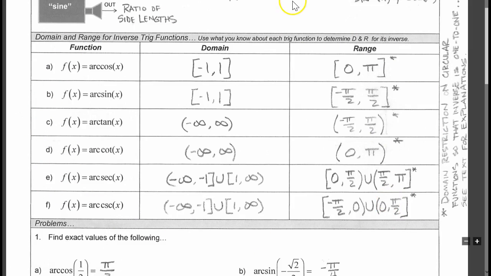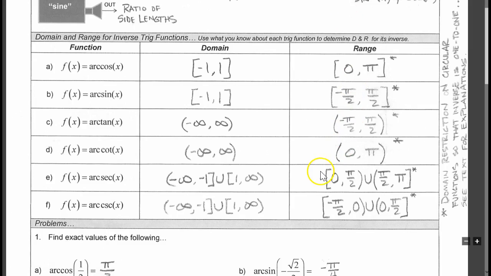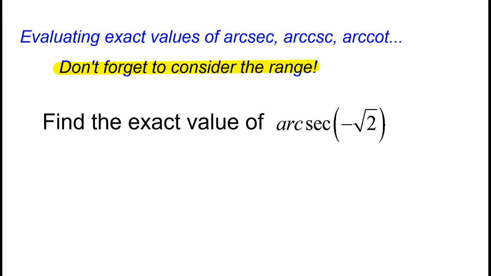So this first example we're looking at is arcsecant of negative root 2. Remember, the only outputs we can come up with for arcsecant are in this range right here, from 0 to pi over 2, skip pi over 2, and then all the way up to pi. Okay, so let's get started on this. So we have arcsecant of negative root 2. Perhaps I could write it a little better for you.